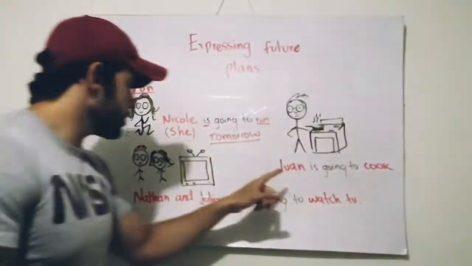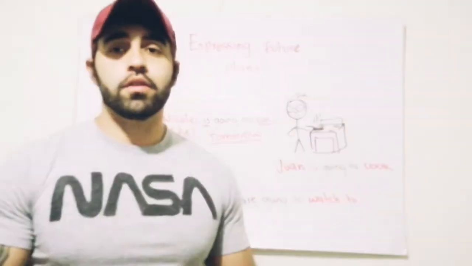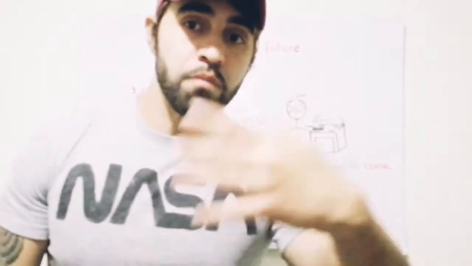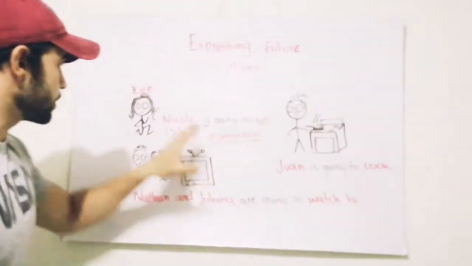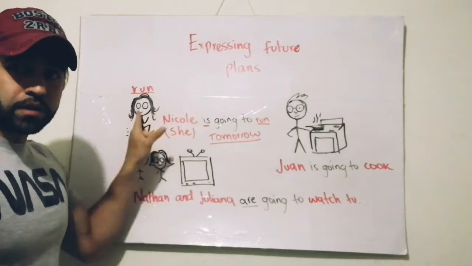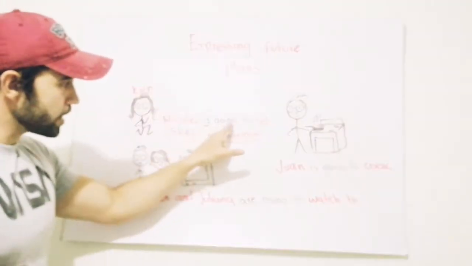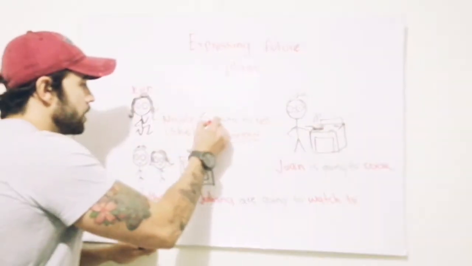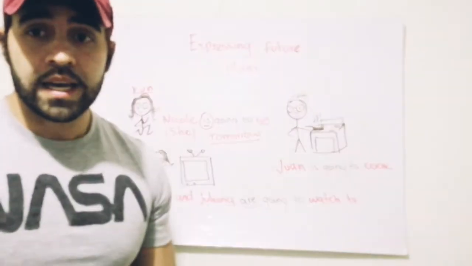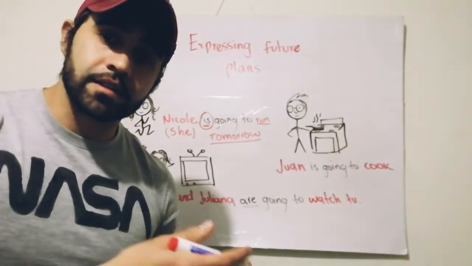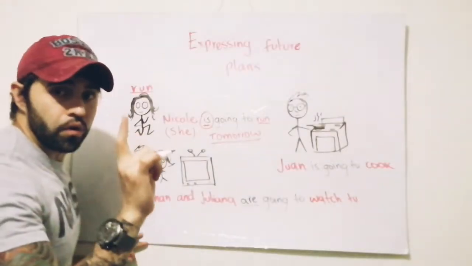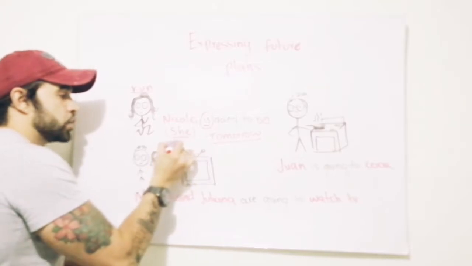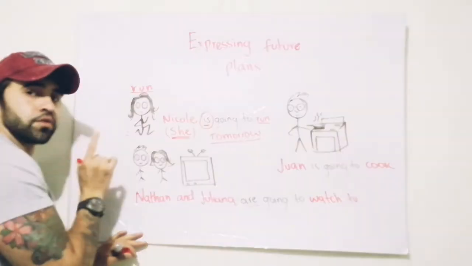Now, we can use tomorrow, but we can also use other time expressions that I'll teach you in a moment in the video. But for now, I want you to pay close attention to the examples, because here we have Nicole. Nicole is a girl, so I say Nicole is going to run. Here, it's important to use the verb to be is, because it's a singular noun. So I say Nicole is going to run tomorrow, or we can say she is going to run tomorrow.